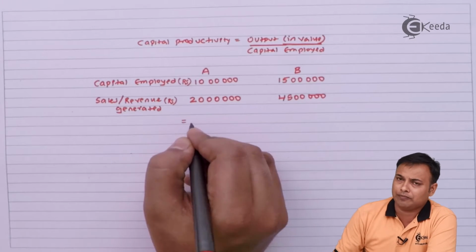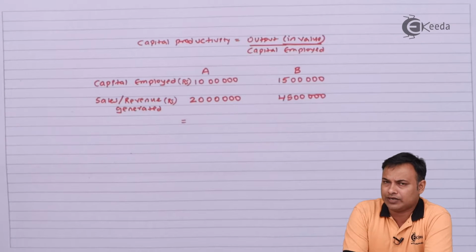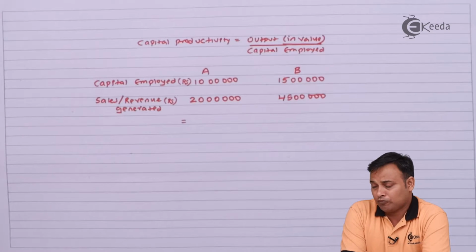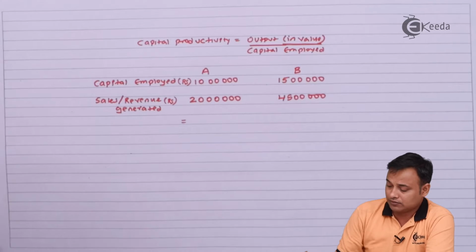My formula will be very simple. The basic formula for productivity, that is output upon input. My output in terms of value is 2 lakhs.